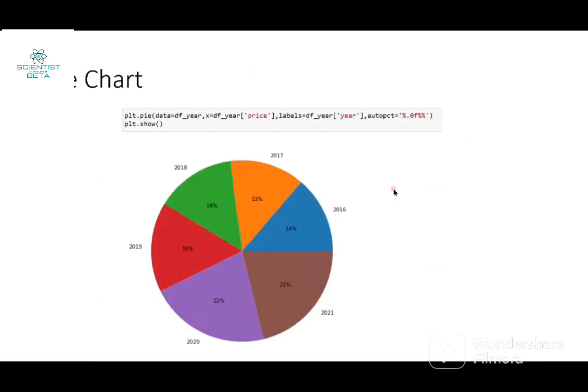In the pie chart also we can see the contribution of price fluctuation is about the same from 2016 to 2018, but fluctuations in 2021 and 2022 play a greater part in this data.